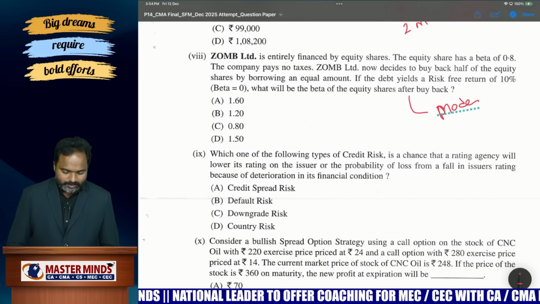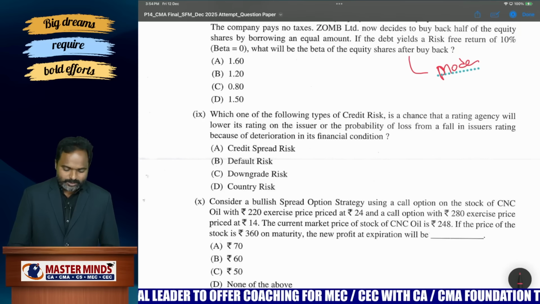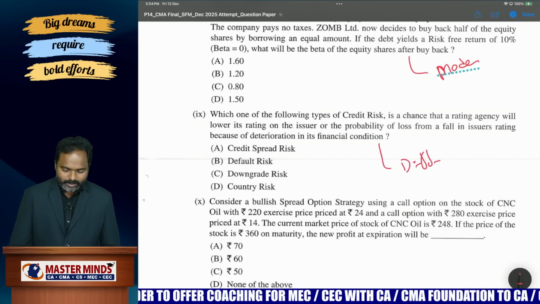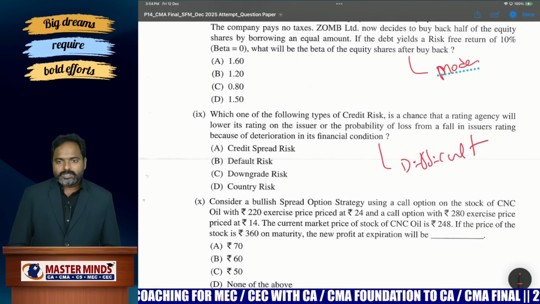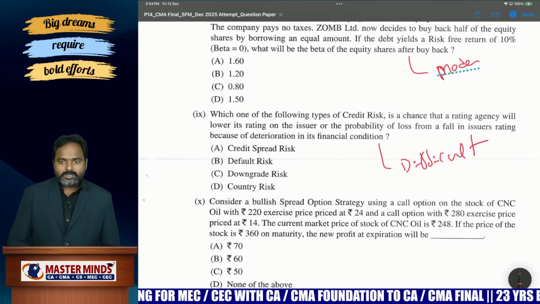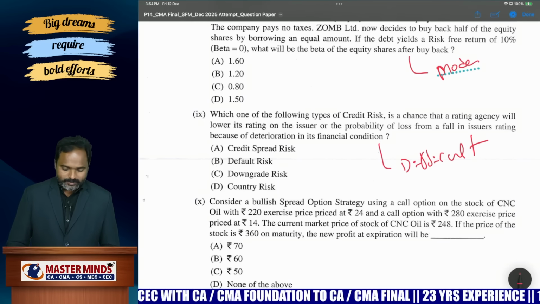Okay, and next one, credit risk. This is not a direct MCQ from your institute material, so it is a difficult one. It is difficult because this MCQ is not there, and we are not expecting the students to read the entire theory in the CMA institute material and answer the MCQ. It is not possible. Okay, this one is difficult.